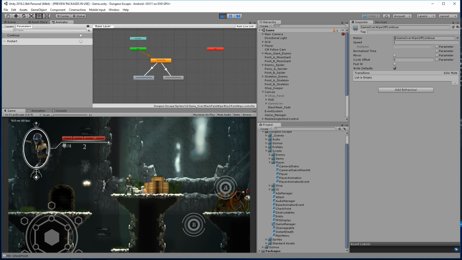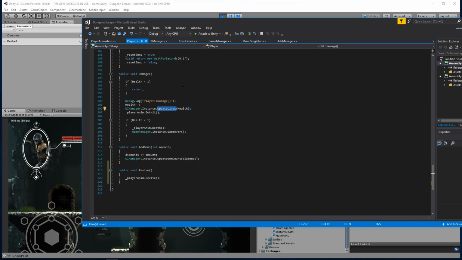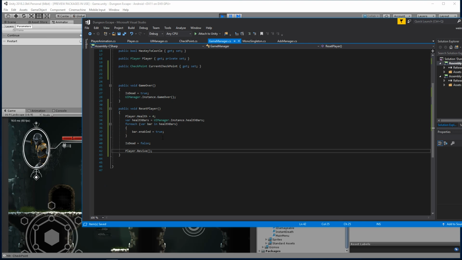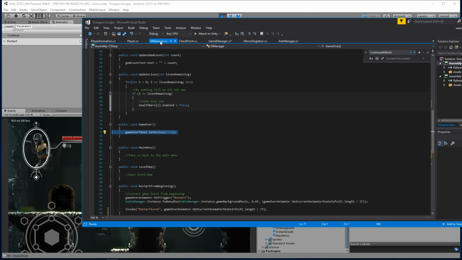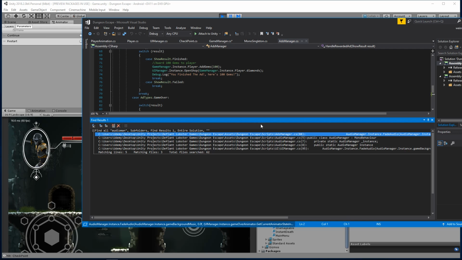So let's go ahead and get the audio coming back. When we call that reset method on the player, which is here from the game manager, ResetPlayer, we do player.Revive, and then let's actually bring back the music. The way we're going to do that is we just need to fade it back in. So inside of our audio manager, we have a fade method. Let's open that. Let's go into our audio manager.